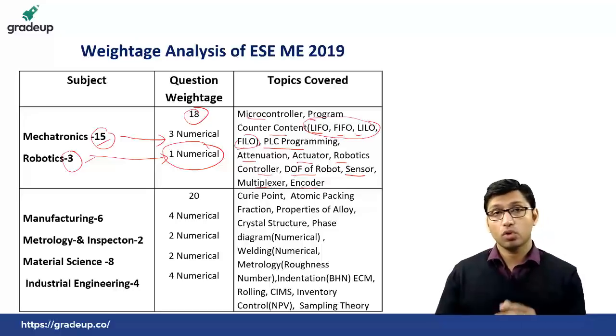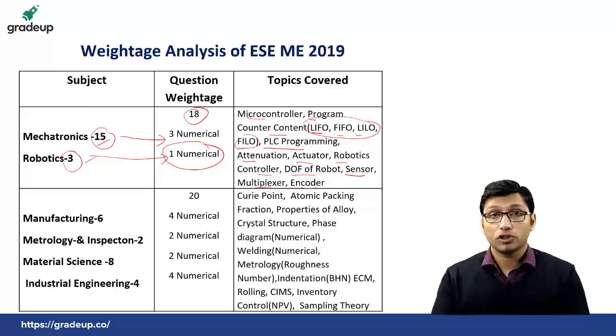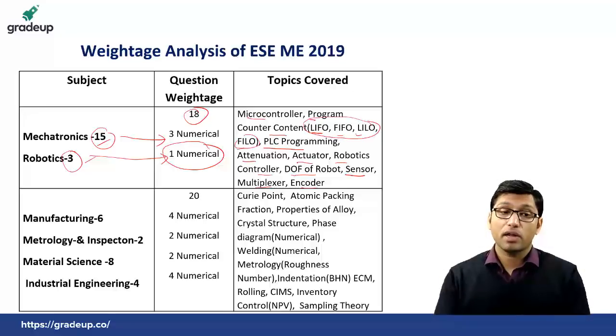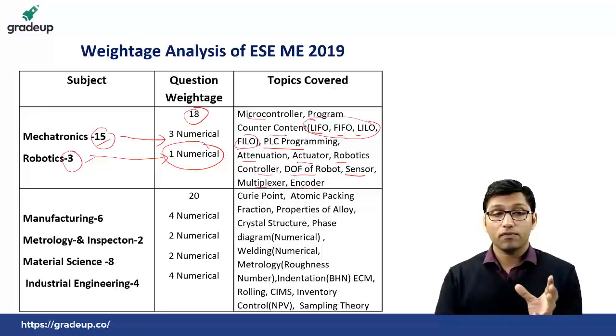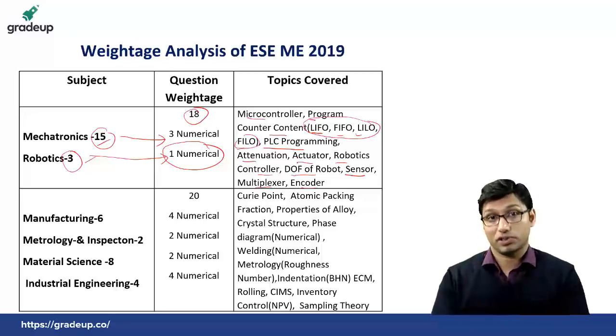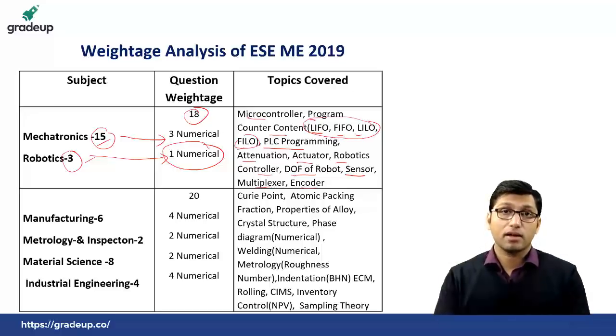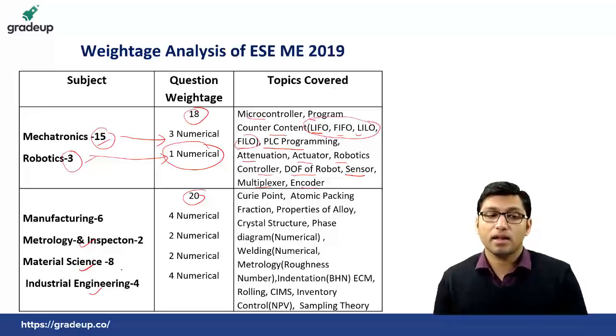Okay. So as I have told you in the beginning also, the questions from mechatronics were numerical. There were a total of 4 numericals from mechatronics and robotics, and out of 18, 14 were theory questions. Out of those theory questions, 6 were assertion and reason type questions. So you can see the major change that has been noticed is that major weightage has been given to the mechatronics subject this time.